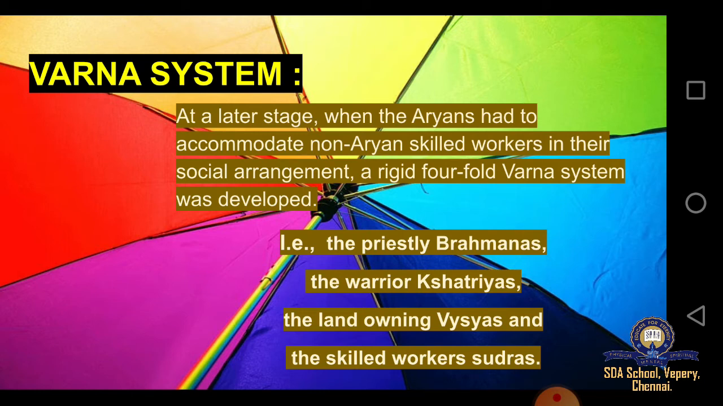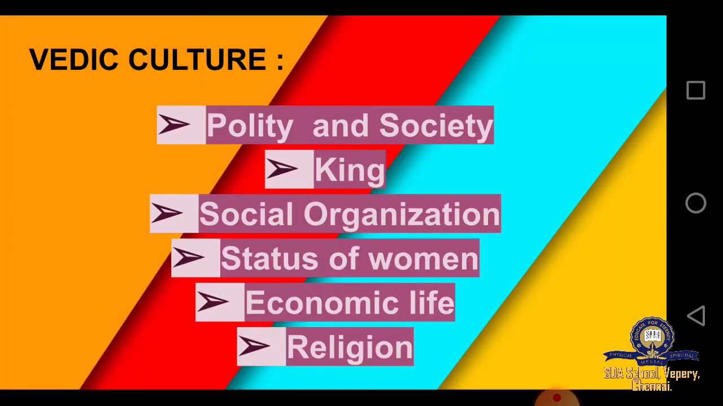That is, the priests were known as the brahmanas, the warriors were known as the kshatriyas, the land owners were called the vaishyas, and the skilled workers were called the shudras. So this was all about the social organization. The people were classified into 4 types. They were not all together, or they were not the same.